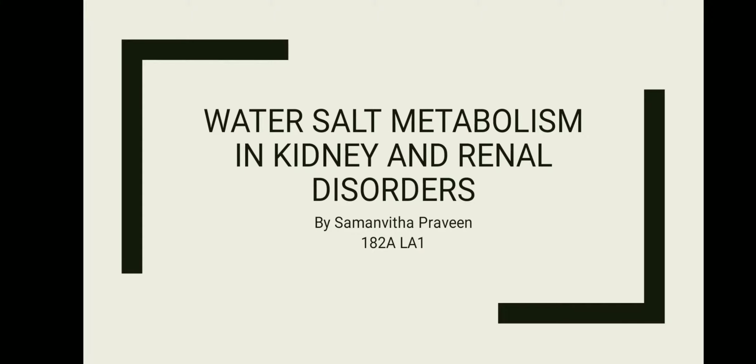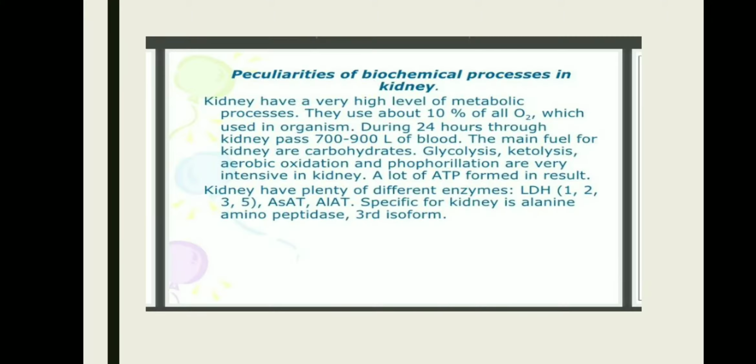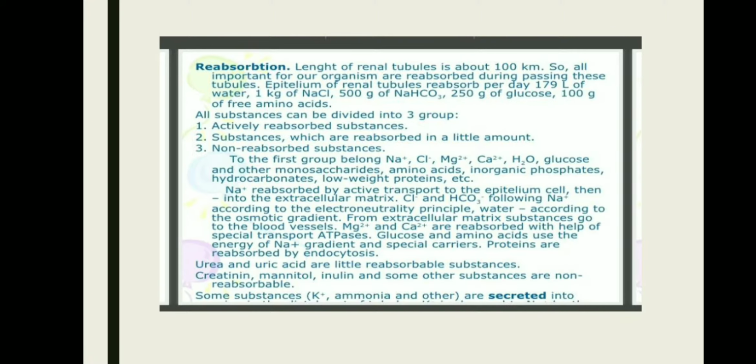Water salt metabolism and renal disorders. Peculiarities of biochemical processes in kidney. Kidney have a very high level of metabolic process. They use about 10% of all the oxygen which is used in the organism. A lot of ATP is formed as a result. Kidney have plenty of different enzymes. Specific for kidney is alanine, which forms 3 isoforms.